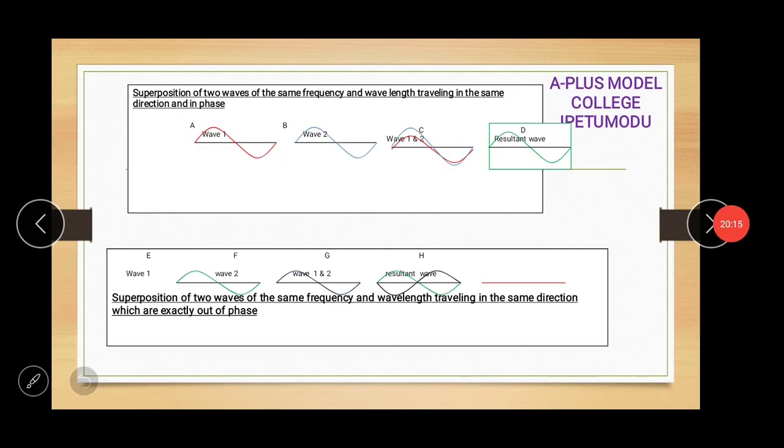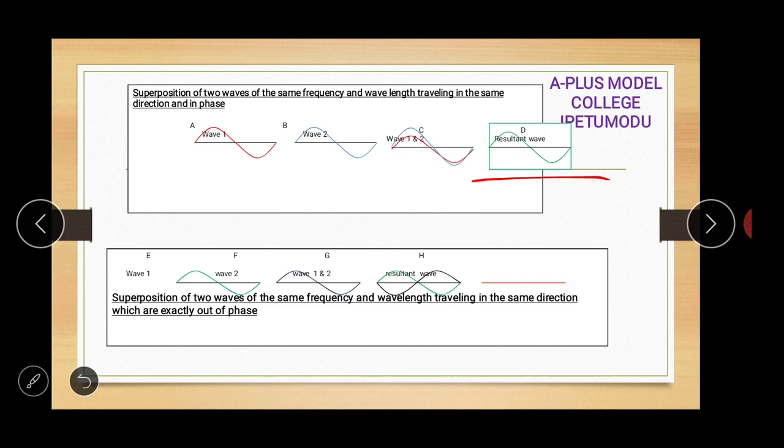Let's look at the diagram here. Look at wave A, and look at wave B. When you put the two together, this is what you have. When we look at their resultant, as if you add the two of them together, we have this. This resultant wave is what we call a standing wave, when we overlap two waves to get one single wave, a superposition of waves.